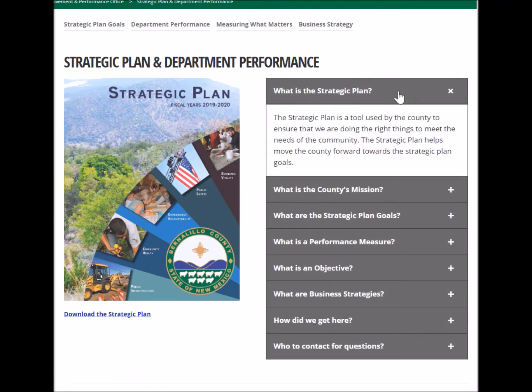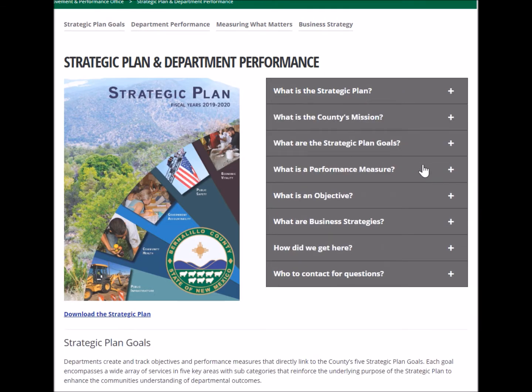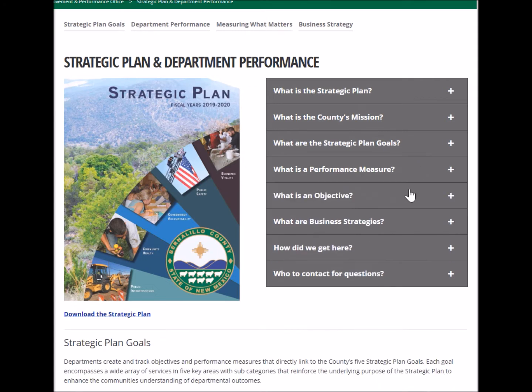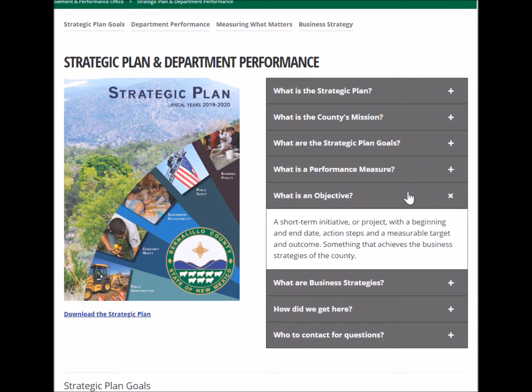The strategic plan is the tool used by the county to ensure we're doing the right things to meet the community's needs. Performance measures and objectives are how we track those needs. A performance measure is tied to department services and is something that's ongoing and measurable, while an objective is something short-term like a project with a beginning and an end date and action steps.